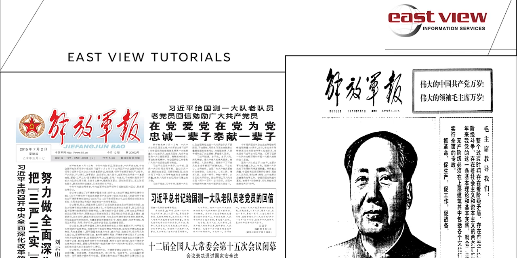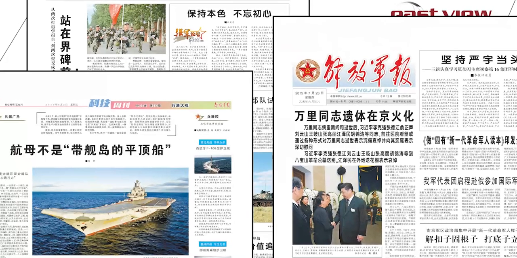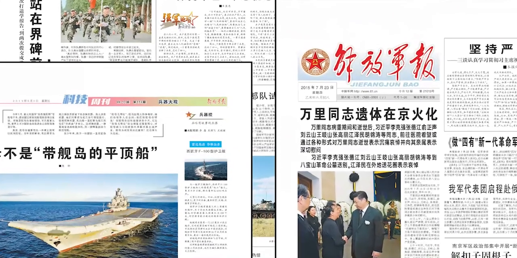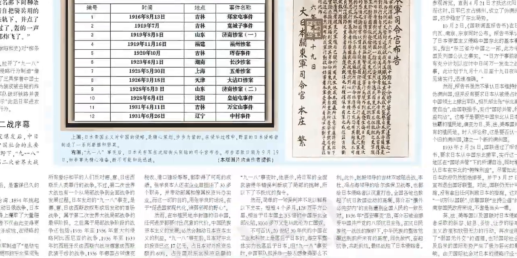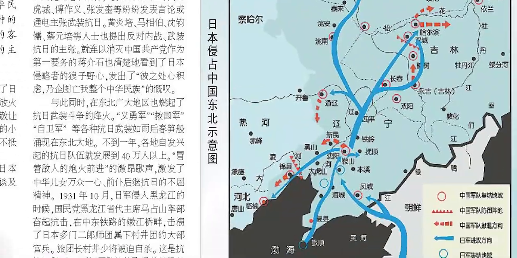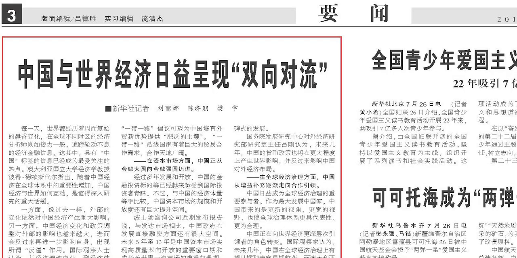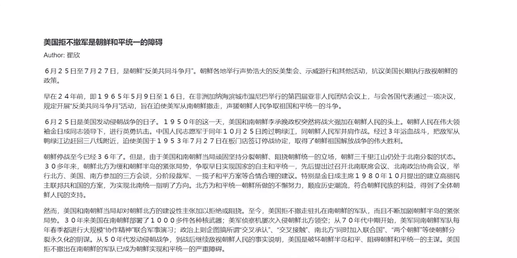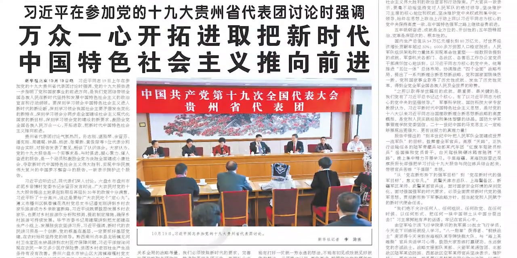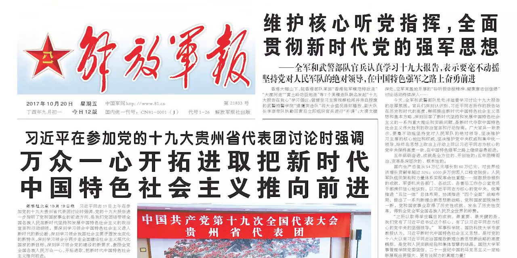It covers key moments in China's military history, moments that matter for researchers, students, and anyone studying global security. In this archive, you'll find reporting on all the major chapters of China's military history. That includes coverage of the Second Sino-Japanese War from 1937 to 1945, the Korean War of the 1950s, a campaign that directly involved U.S. forces, and the long arc of military modernization in China that began in the late 1970s.